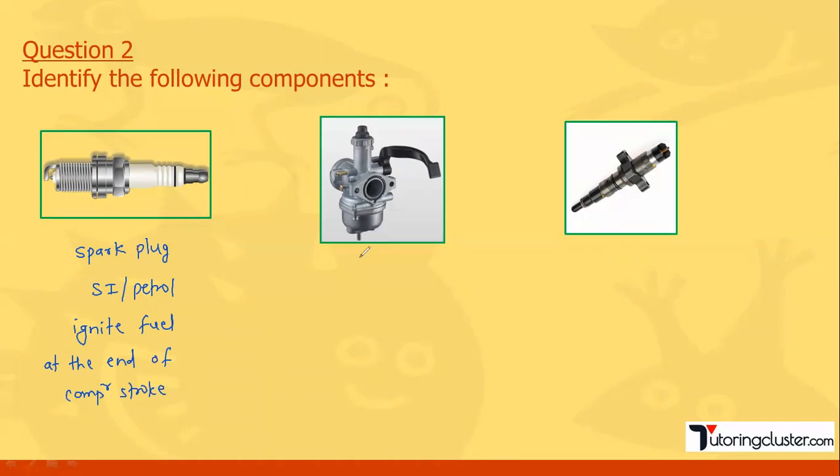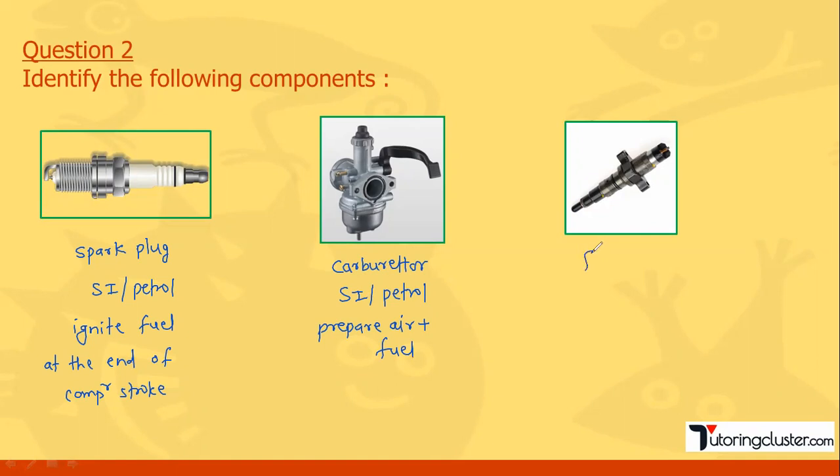Then this is a picture of a carburetor. Now what is the function of the carburetor? Of course, you can find the carburetor in SI or petrol engines, and basically it prepares the air and fuel mixture and supplies it to the engine. Remember this thing.